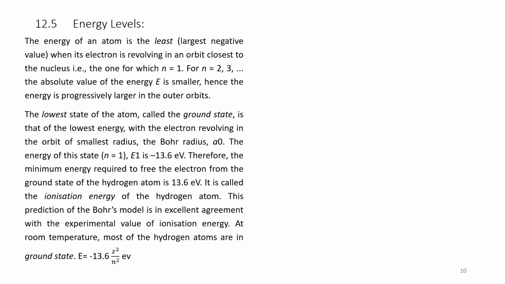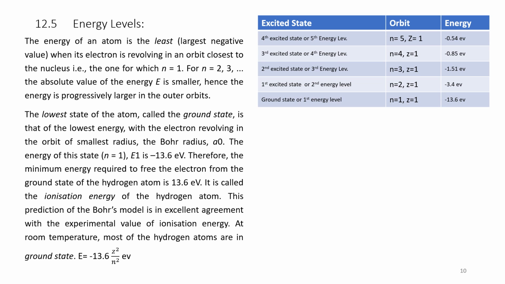Therefore, the minimum energy required to free the electron from the ground state of the hydrogen atom is 13.6 electron volt. It is called the ionization energy of the hydrogen atom. This prediction of the Bohr model is in excellent agreement with experimental values of ionization energy. At room temperature most of the hydrogen atoms are in the ground state. Please see the figure.